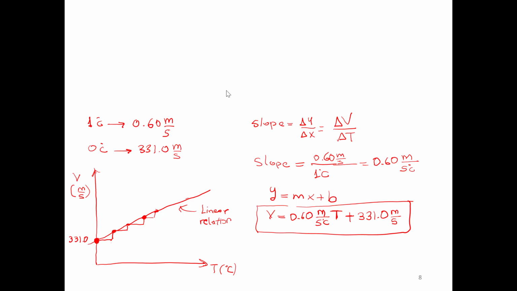The same equation is in your textbook. Just in the textbook it appears this way: first the y-intercept and then this part. But you can see it's the same equation.